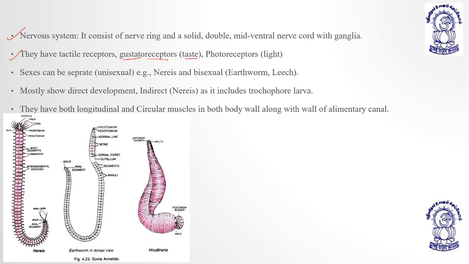Okay. Now sexes, they can be separate, means unisexual, means they can show sexual dimorphism. Example, Nereis is unisexual, and bisexual, hermaphrodite, also known as monoecious, in case of earthworm and leech.